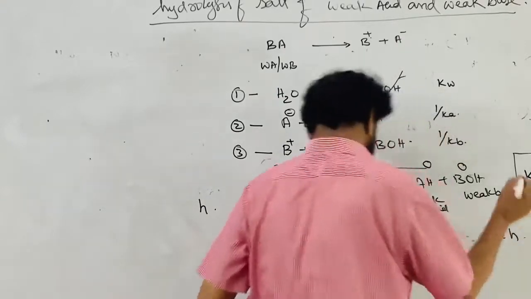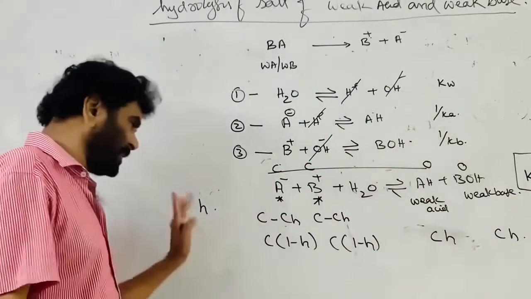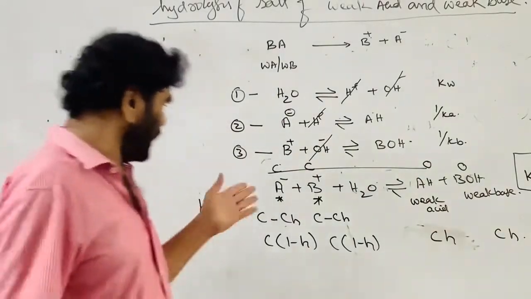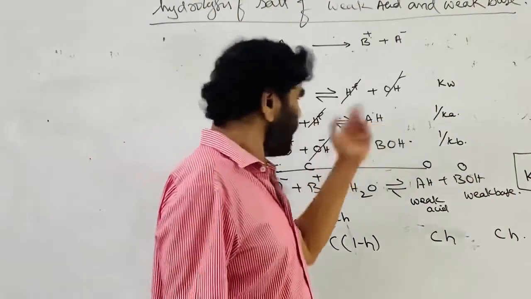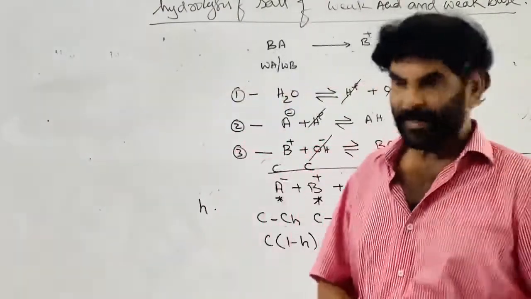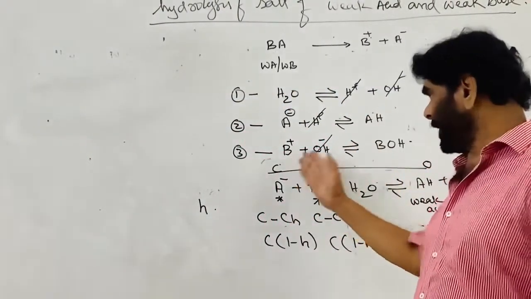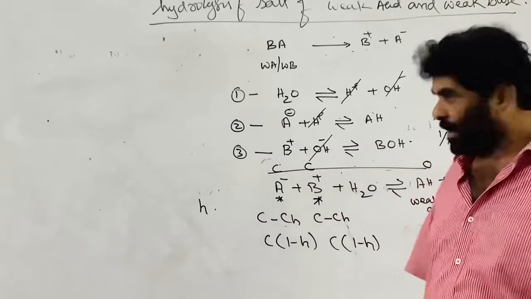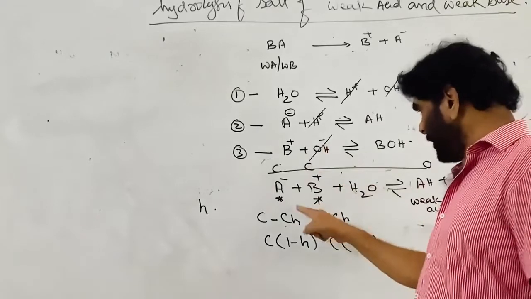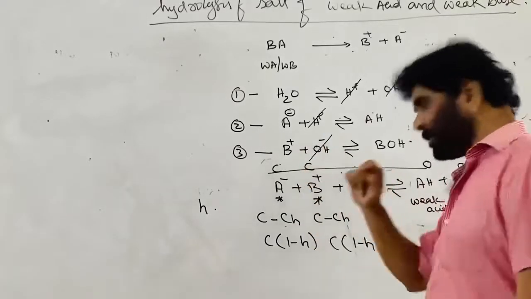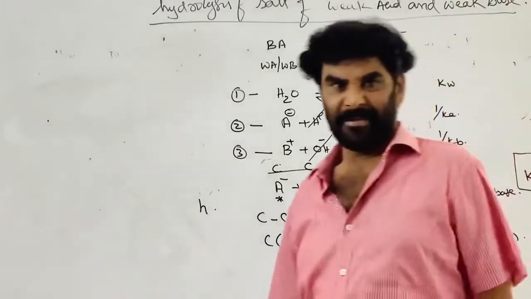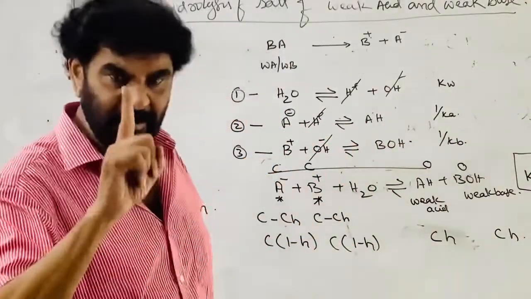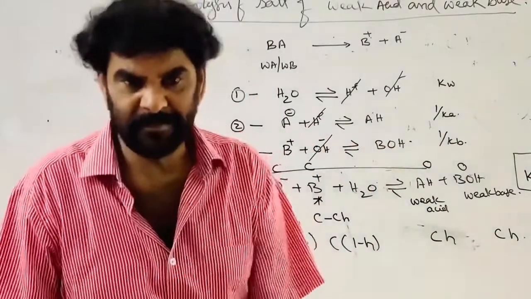This is Ch. You may ask one question here. The common doubt is, see, A minus is participating in the hydrolysis, converting into AH. B plus is participating independently and converting into BOH. Why are you taking the same h for both? Why is the degree of hydrolysis of the cation and anion taken as the same?